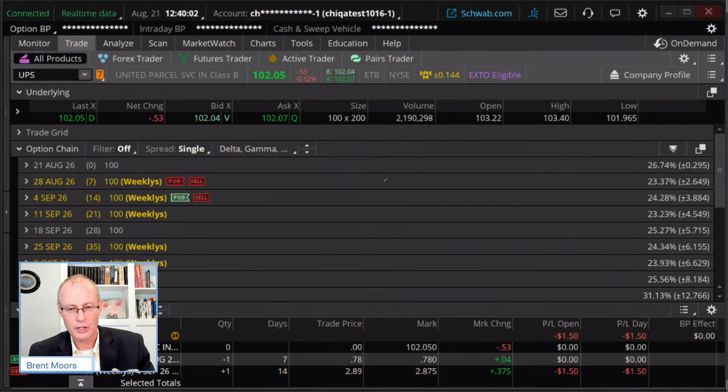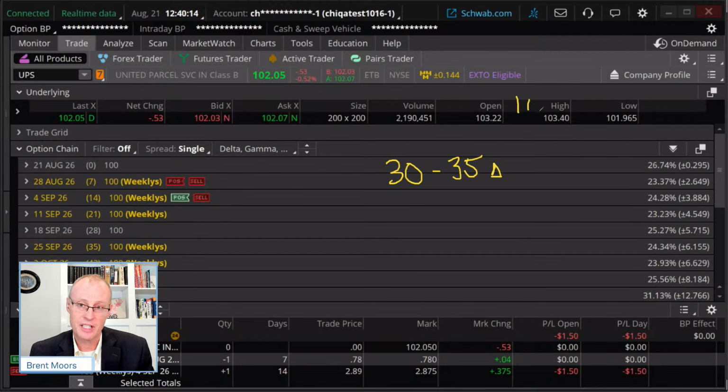Keep the odds of early assignment down. So very often we'll look for something in the maybe 30 to 35 delta. Now, you can certainly roll to something, let's say you see something with a 10 delta. You could do the 10 delta, but what's the problem with the 10 delta?